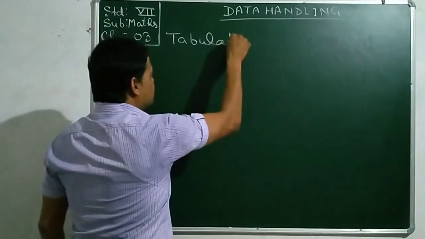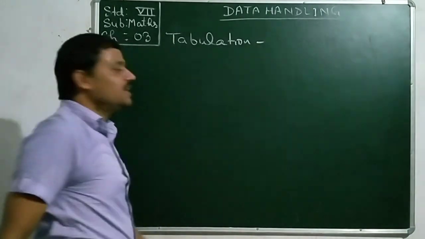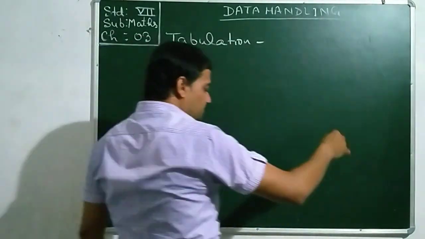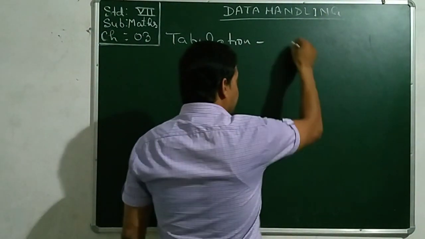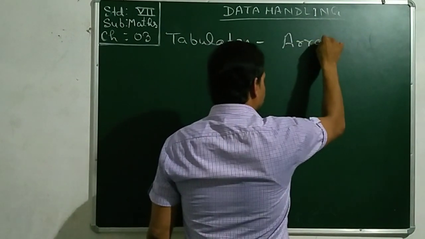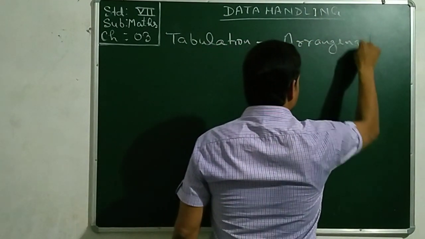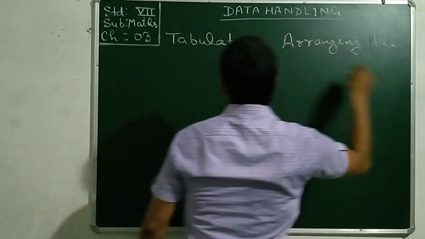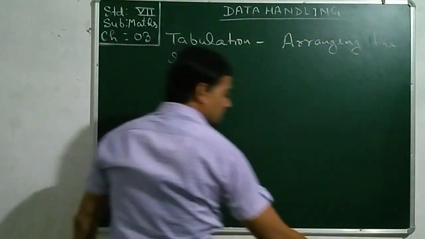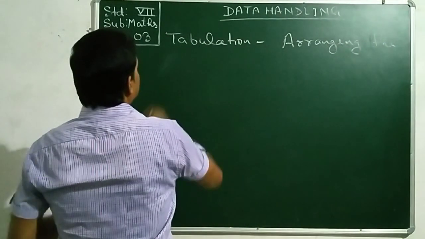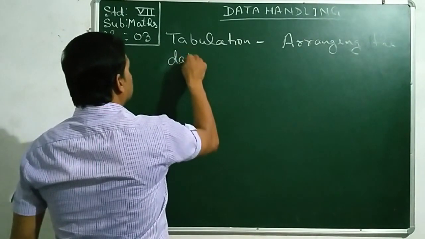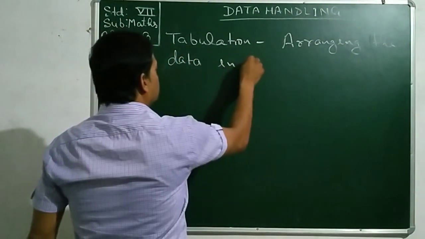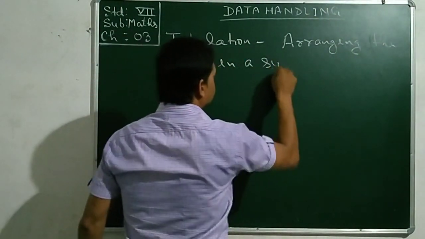However, let us discuss it once. Tabulation is arranging the data in a systematic manner.